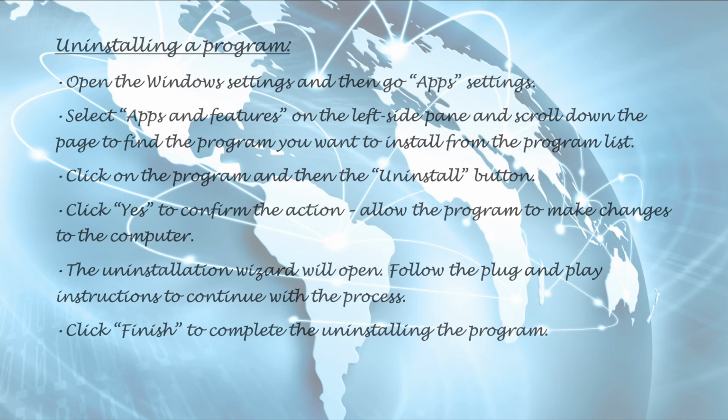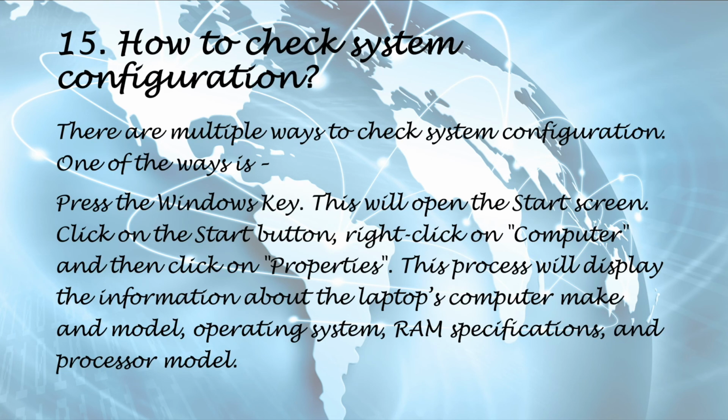Uninstalling a program. Do the same steps again while pausing your screen and you will be able to uninstall the program. Question 15. How to check system configuration. There are multiple ways to check system configuration. One of the ways is: press the Windows key. This will open the Start screen. Click on the Start button, right-click on Computer, and then click on Properties. This process will display the information about the laptop's make and model, operating system, RAM specifications, and processor model.